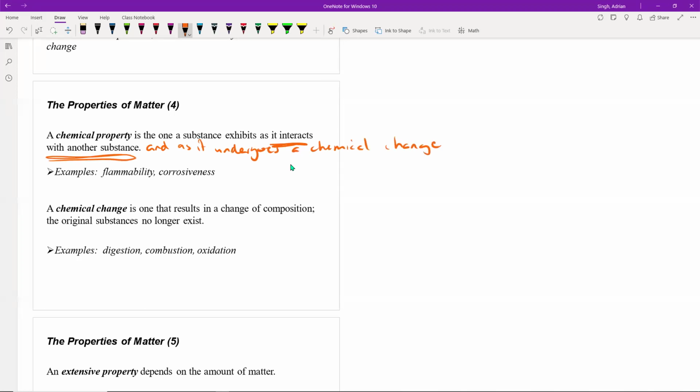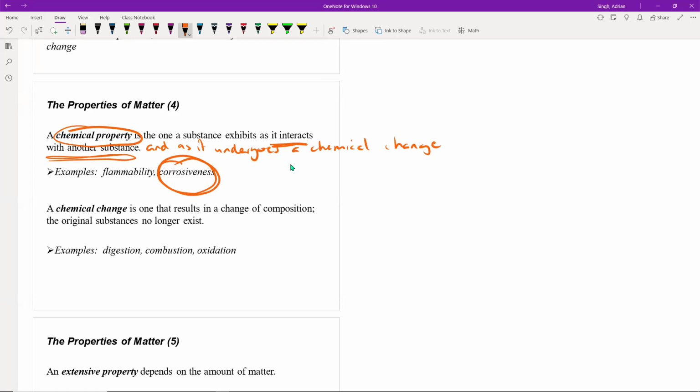So take the property of corrosiveness. Let's say iron possesses that property because as it exhibits that characteristic, it interacts with other substances like water and oxygen in the air, and it changes into something else, into rust, for example. So that property of corrosiveness would be an example of a chemical property.